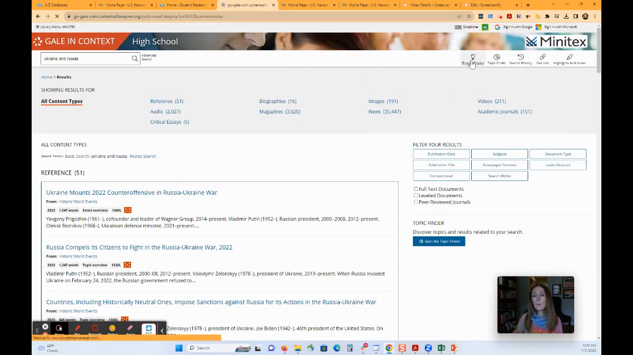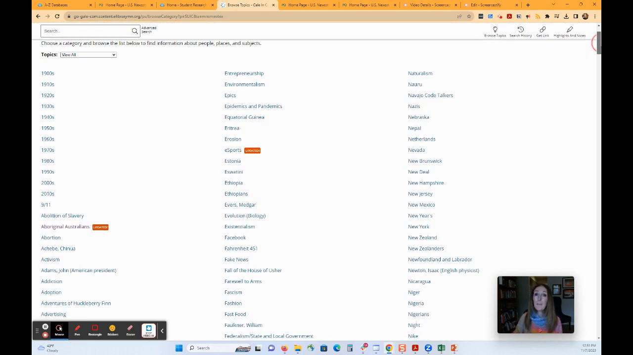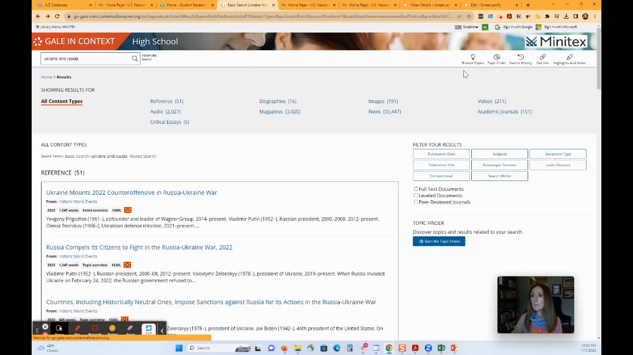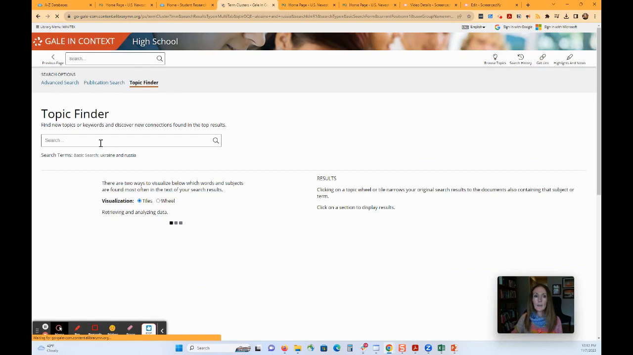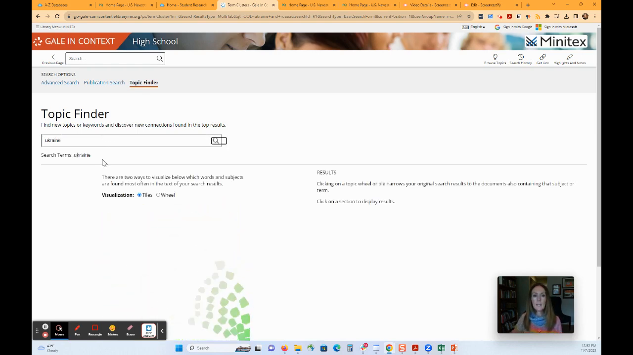You can also go to the Browse Topics area, and they have things broken out. That's always nice when the topics that they have curated match with the topics your students might need. So you can always go into one of those. You can also do this very, very nice thing called the Topic Finder. So we have to go back one page. Here's the Topic Finder. You can type this search. This is a very cool visualization tool for students at the beginning stages of their research projects. So they can type in Ukraine, for example, and it's going to do this.